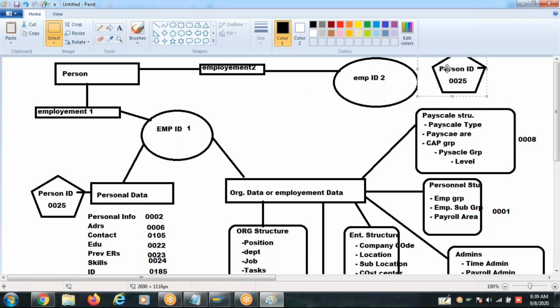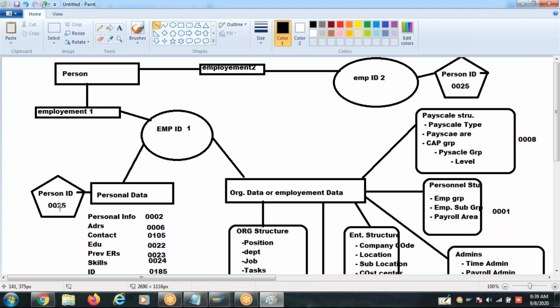So different IDs you will see in real time. Remember this simple rule: every employment will have an employee ID. And every employee ID contains employee biographical information and employee employment information. Employee biographical information is stored with the person ID.